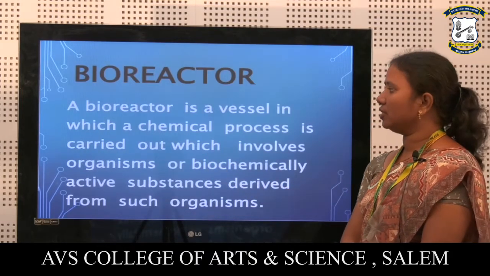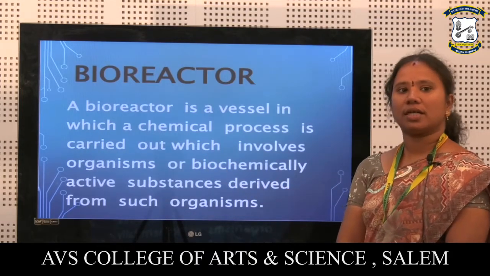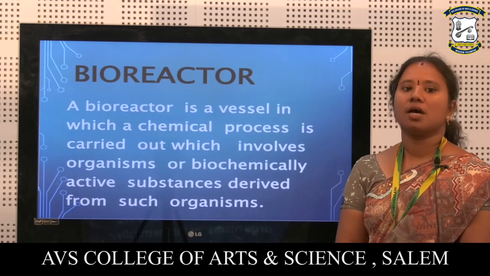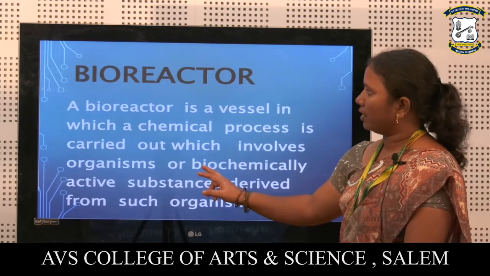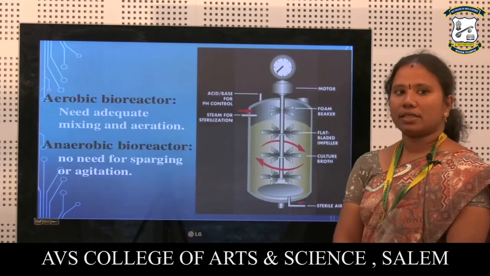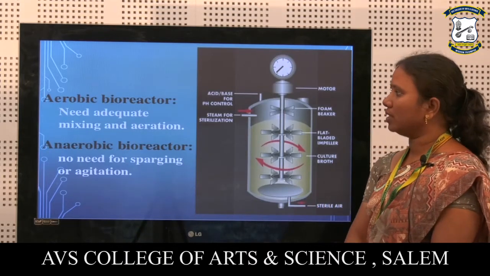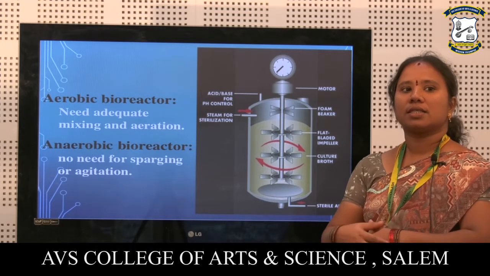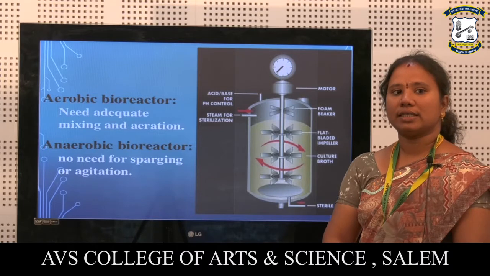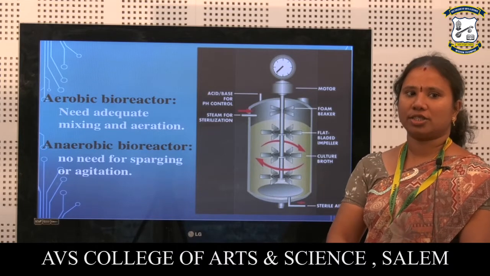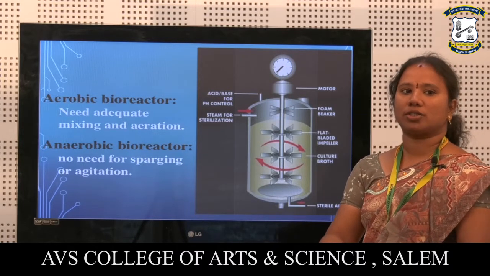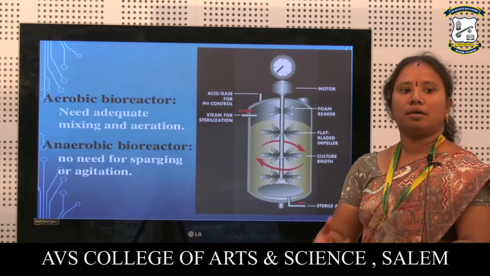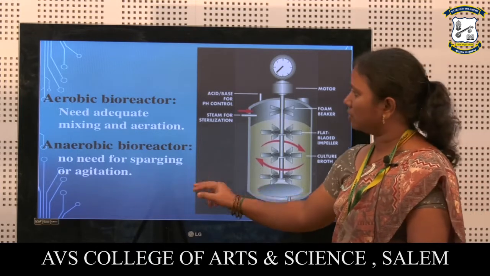It is a vessel which is used for the chemical process that is carried out with the help of organisms or biochemically active substances that are derived from microorganisms. The bioreactor involves mainly two types: one is the aerobic bioreactor and the other is the anaerobic bioreactor. The aerobic bioreactor needs aeration and agitation, that is proper mixing and oxygen supply. The anaerobic bioreactor does not need any aeration or agitation process.